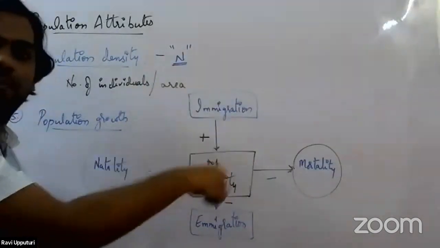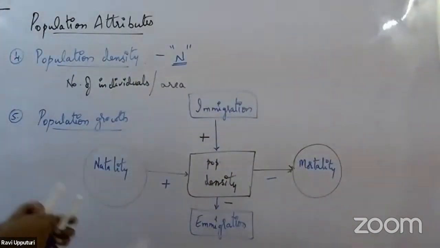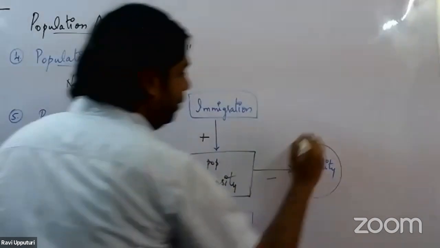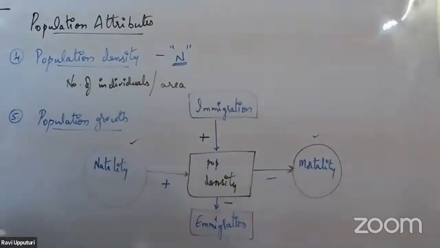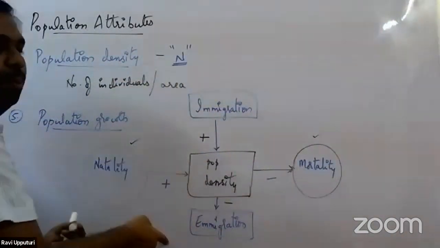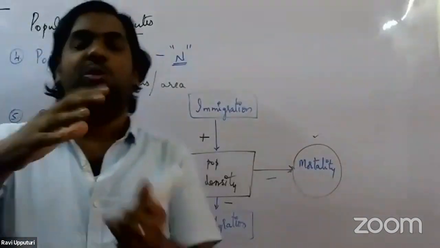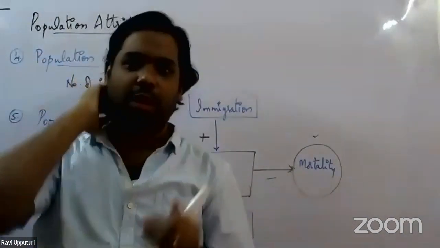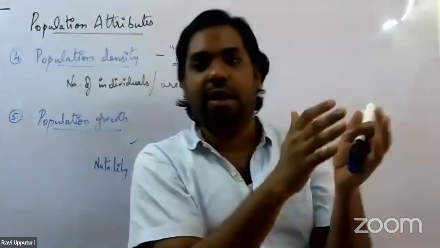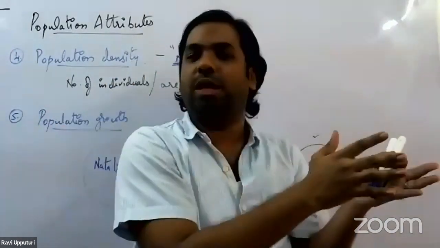Among these four, the major factors that operate are natality and mortality. These two come into picture whenever a new population is being created, whenever a new habitat is present and some organisms go into that particular population.